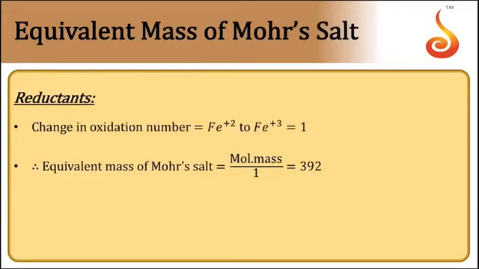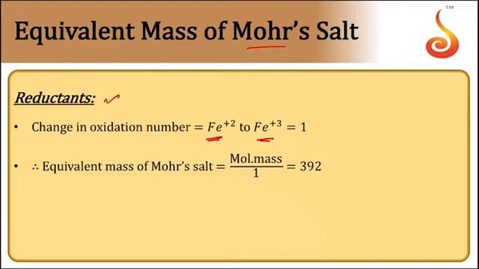Now when it comes to reductants, reductants undergo oxidation, therefore we need to see the increase in oxidation number. Take Mohr's salt, which is nothing but ferrous ammonium sulfate. There, ferrous ions are getting oxidized to ferric ions. So the change in state is only 1.